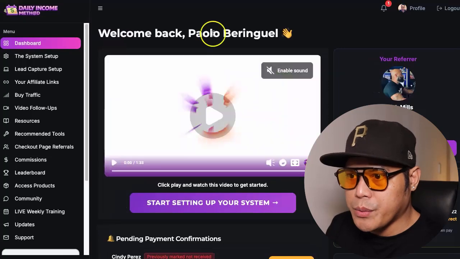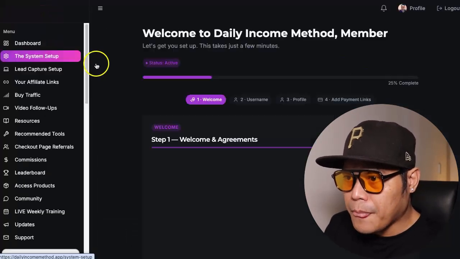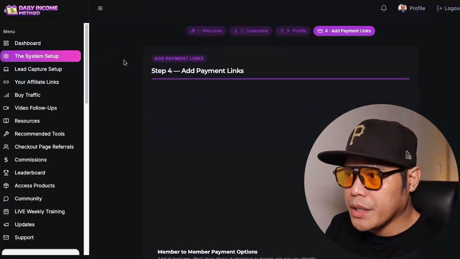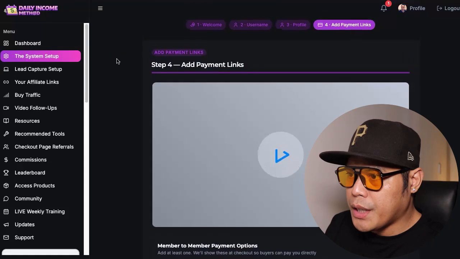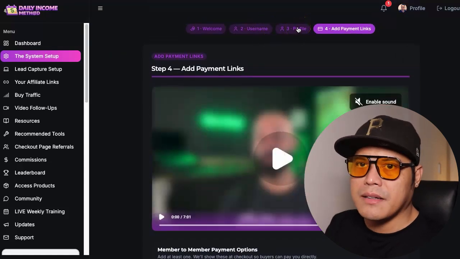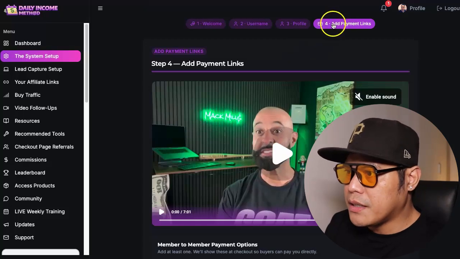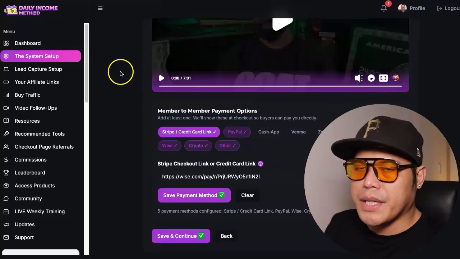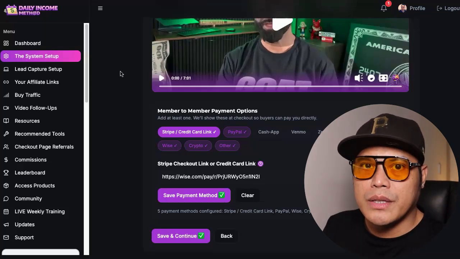And then from here, what you want to do is you click on system setup, and then you update your username and profile. It's like creating a Facebook profile. The most important part is you click on add payment links so you can get paid depending on which payment method you want to select.